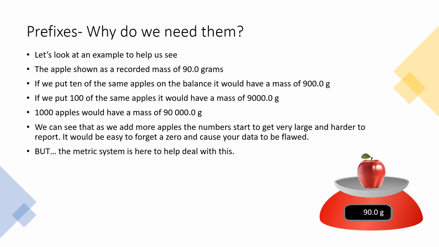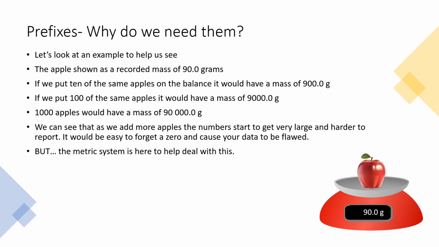Metric prefixes. So why do we need prefixes? Let's look at an example to help us see why they're so important. So the apple shown on the balance below has a recorded mass of 90.0 grams. So that's the mass of our apple. If we were to put 10 of those same exact apples on that balance, we would show a mass of 900 grams, so 10 times bigger.